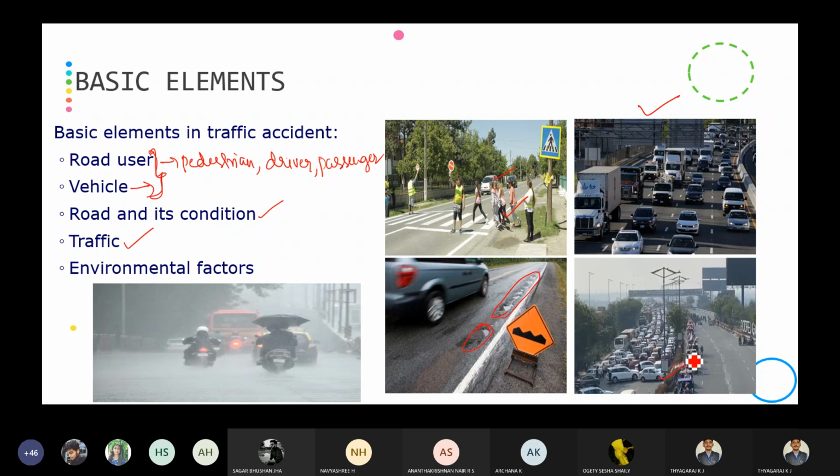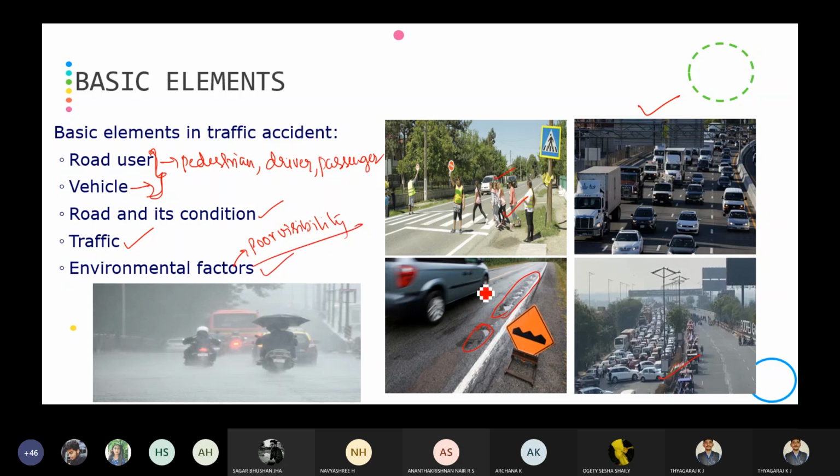You can observe here, if there is any traffic congestion on the road, it will lead to accidents. That is a rear end collision. I'm going to show what that rear end collision is. So there will be chances of accidents in the traffic condition. Then come the environmental factors like rain, fog, mist, and all those things which create poor visibility. Because of poor visibility, you are going to encounter accidents.